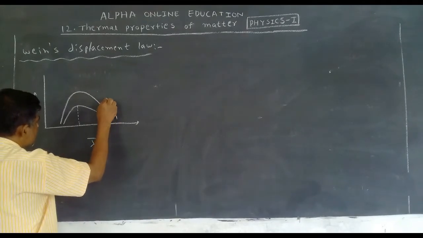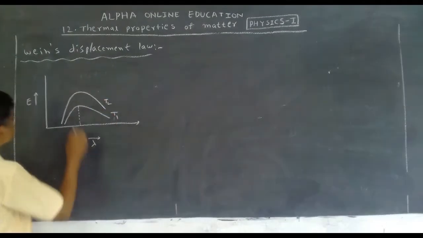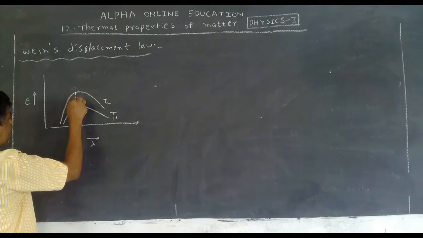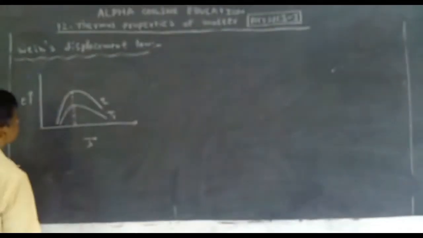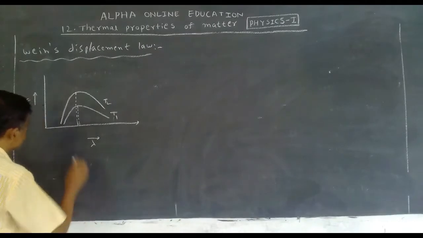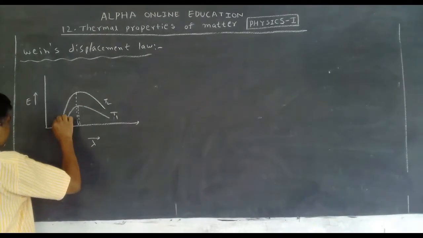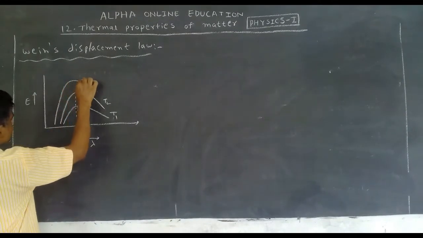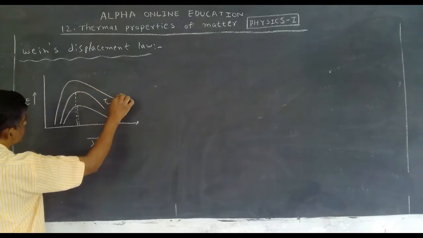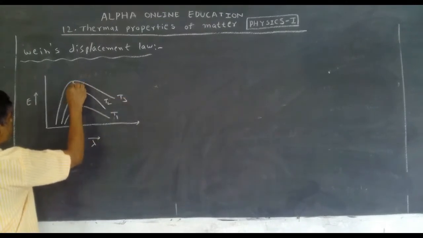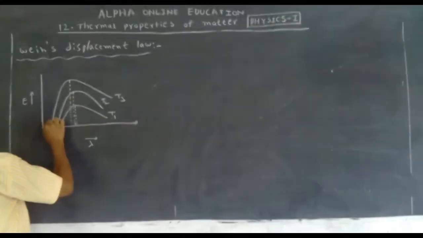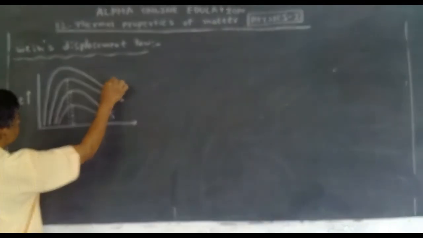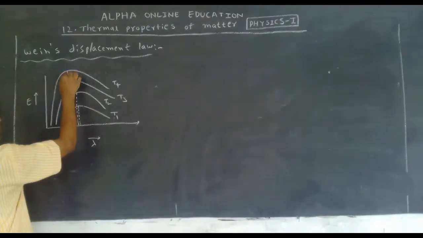This is for T2, so for this is the maximum. Next one. He increased the temperature like this. This is the maximum value. Again increase the temperature. This is the graph. This is the maximum value.